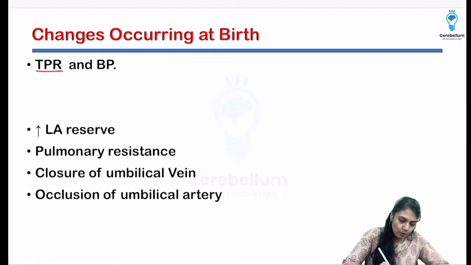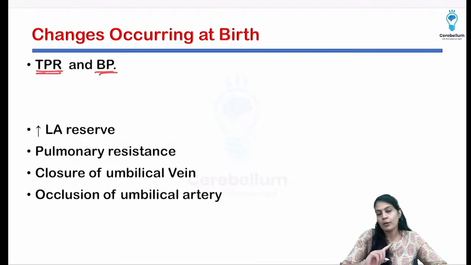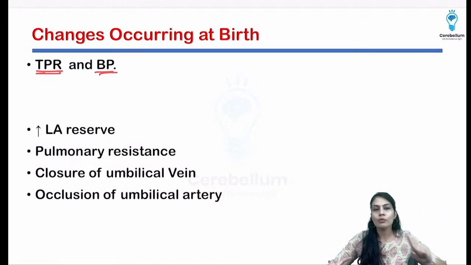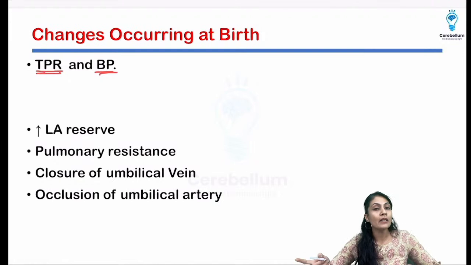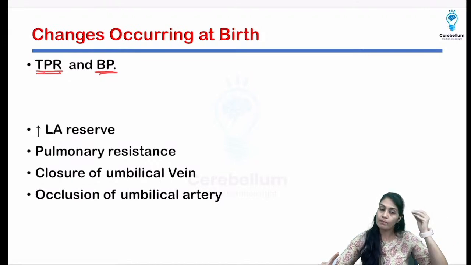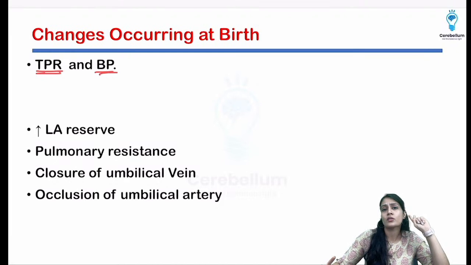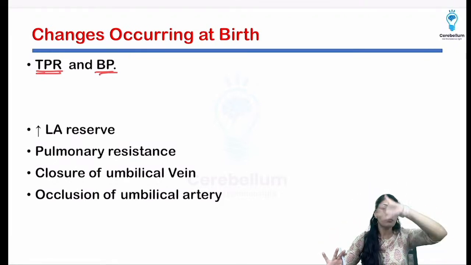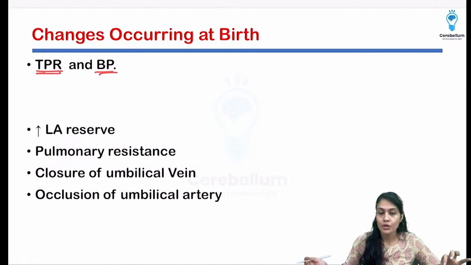What is going to happen to the total peripheral resistance and blood pressure? When I say total peripheral resistance, I'm not going to count the pulmonary vessels in that, because the lungs and the heart vessels are taken as the central circulation. When I talk about the total peripheral resistance, I'm talking about the body's resistance. The vessels present in the systemic circulation, what is going to happen to them?